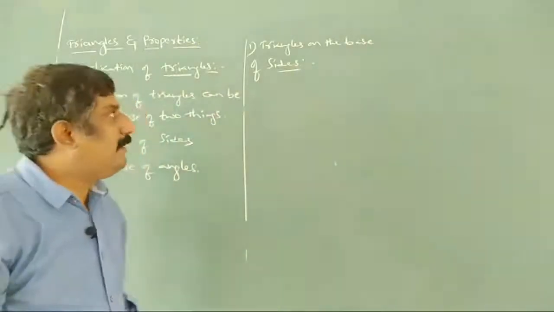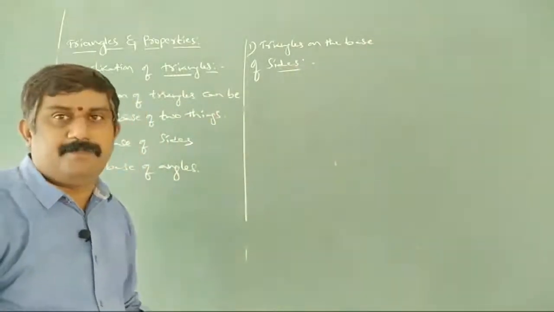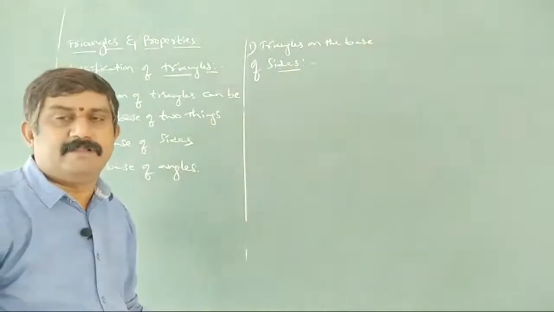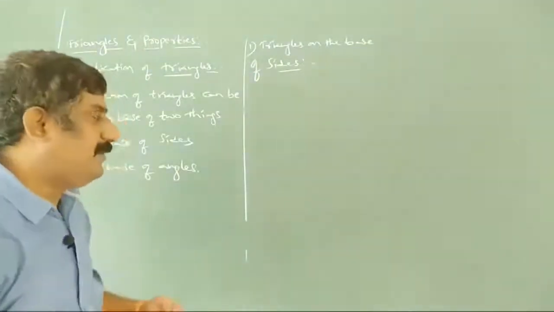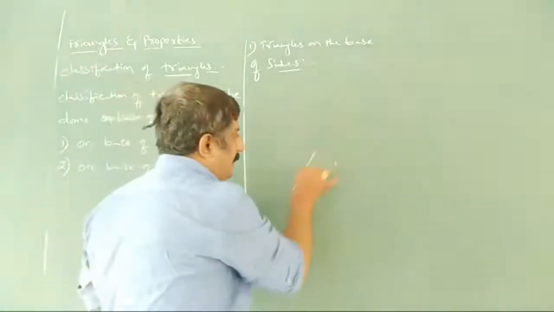Triangles on the base of sides. How many triangles do we have here? We have three types of triangles. What are those? Observe here. First of all, I am taking a triangle.